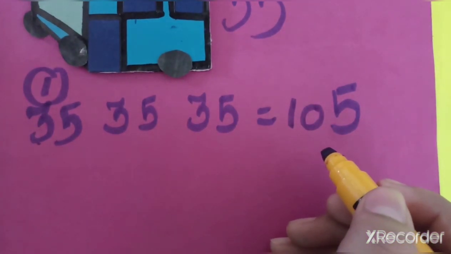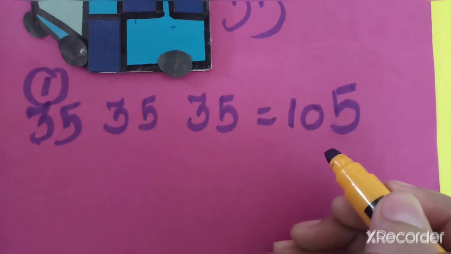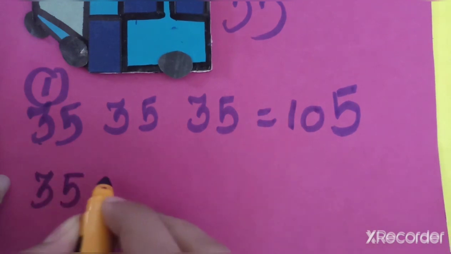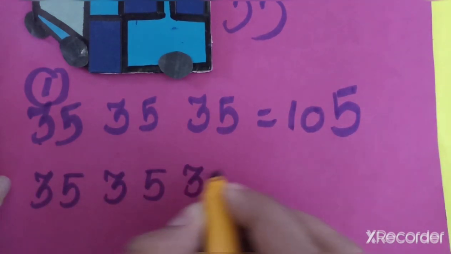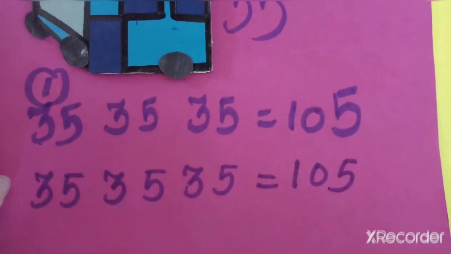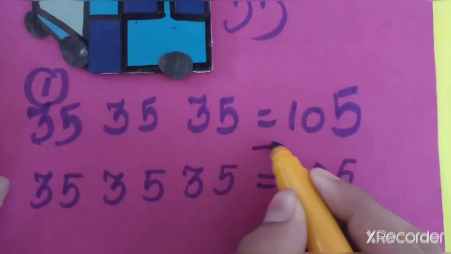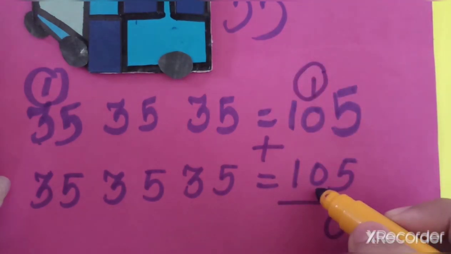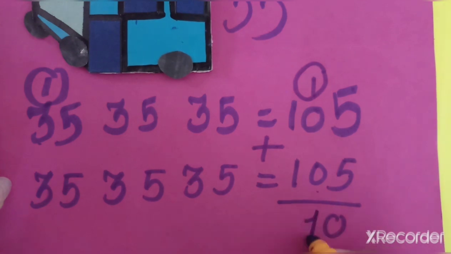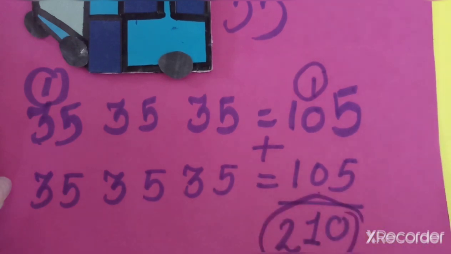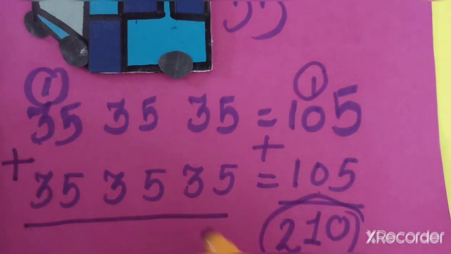Now 105 is there, but our children going for a picnic are 210. Again let us take 35, 35, 35. Same number, we will get 105. So let us add this number. 5 plus 5, 10, 1 carry over, 0 plus 0, 0 plus 1, 1, 1 plus 1, 2. Yes, we get the number 210. In this way you can count, and in this way you can also count.